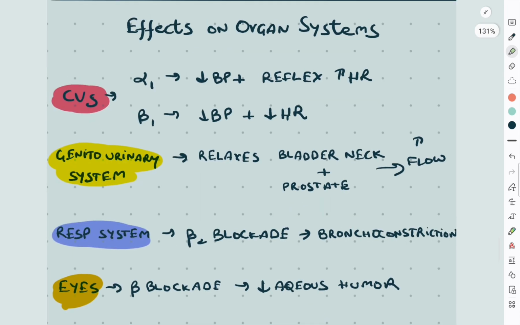The sympathetic blockers affect multiple organ systems by inhibiting adrenergic signaling. In the cardiovascular system, alpha-1 or beta-1 blockade lowers the blood pressure, while beta-1 blockade specifically decreases heart rate and cardiac output, though alpha-1 blockade frequently triggers reflex tachycardia. In the urinary system, alpha-1 blockade relaxes the smooth muscles in the bladder neck and prostate to ease urine flow. In the respiratory system, beta-2 blockade can cause bronchoconstriction as a dangerous side effect. And in the ophthalmic system, beta blockade decreases the production of aqueous humor.